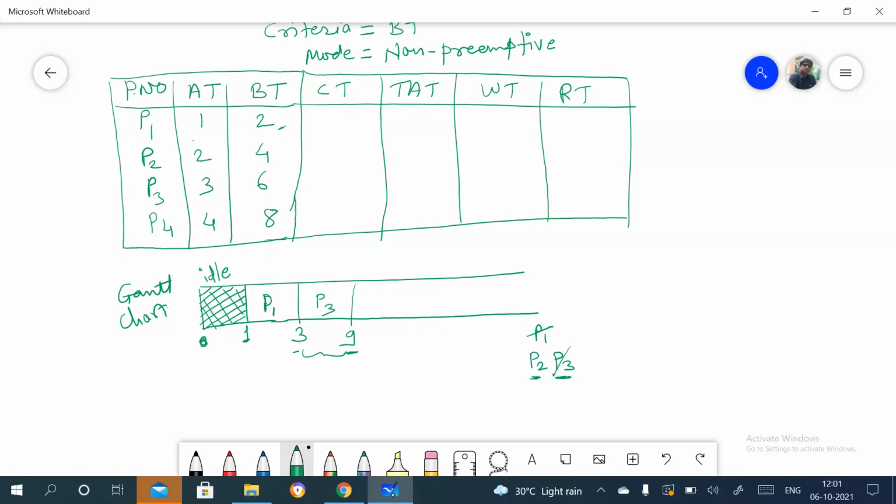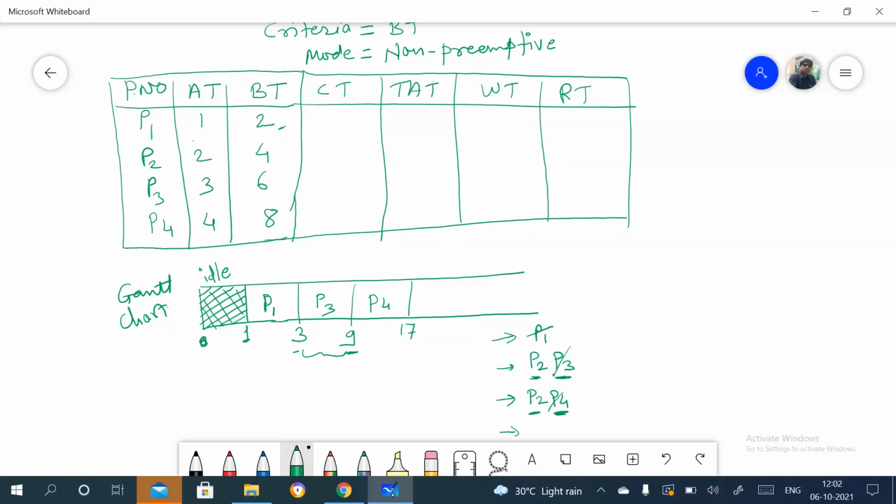If you see here that P4 comes at 4, it means after 3 P4 is there. P2 is already in the ready queue, and P4 enters at 4, right? Now again we need to check the burst times of P2 and P4. P2 burst time is 4 and P4 burst time is what? That is 8. So P4 has the longest burst time, so that's why we need to take P4 here, right? And that time is 8, so that becomes 17. Now this P4 we have taken.